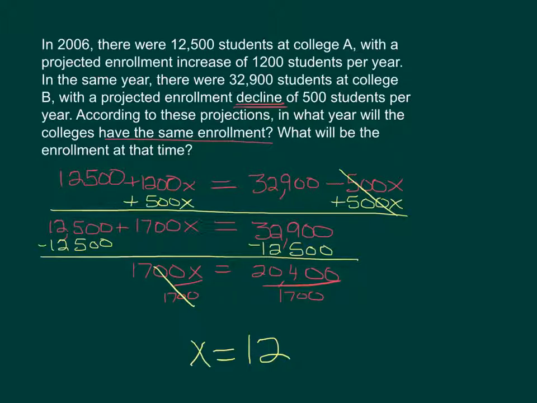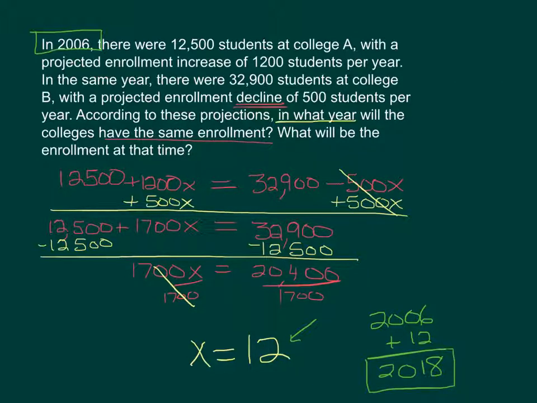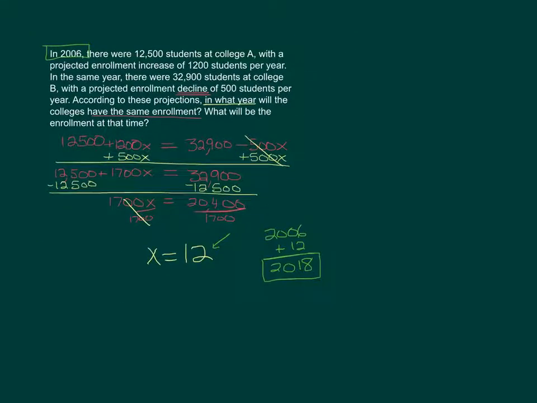That's not necessarily answering our question. It says, in what year will the colleges have the same enrollment? So it's going to take 12 years for them to get there. And since we started up here in 2006, if it's going to be another 12 years before we get there, 2006 plus the 12 years is going to take us to 2018. So that answers the first part of the question, and shrink this a little bit more.